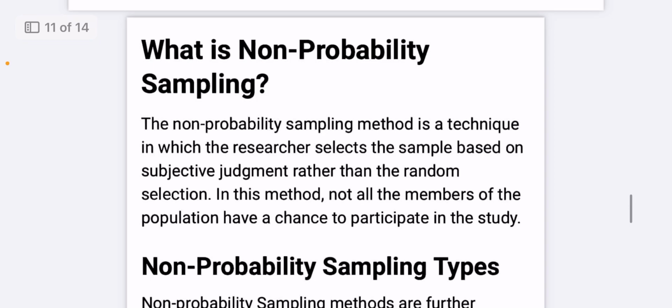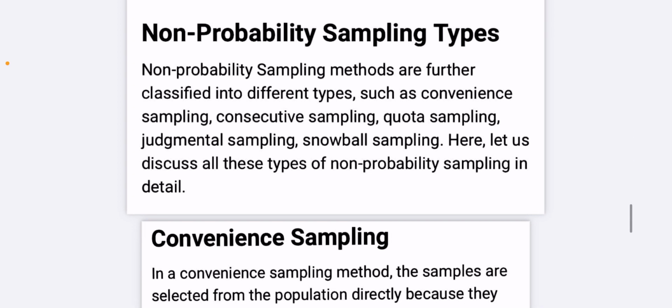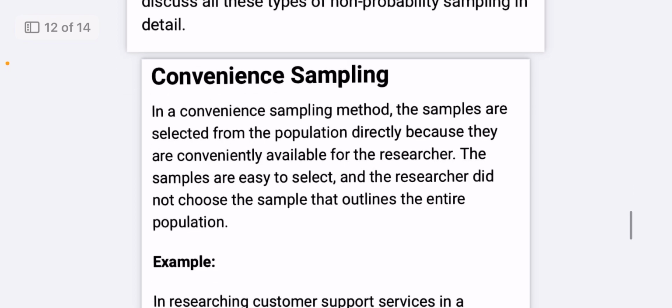What is non-probability sampling? The non-probability sampling method is a technique in which the researcher selects the sample based on subjective judgment rather than random selection. In this method, not all members of the population have a chance to participate in the study. The types of non-probability sampling are convenience sampling, consecutive sampling, quota sampling, judgmental sampling and snowball sampling. First is convenience sampling.